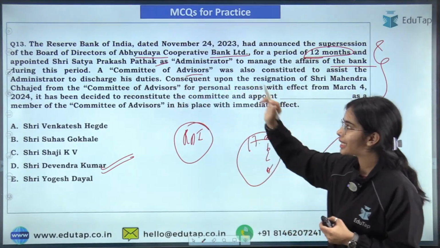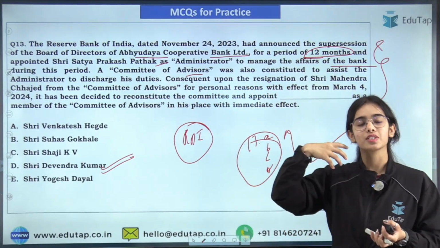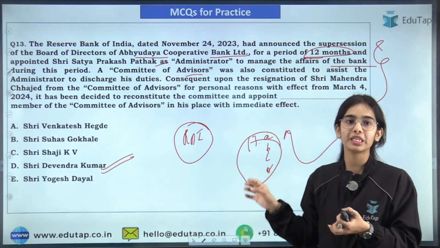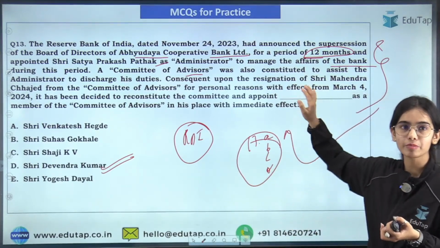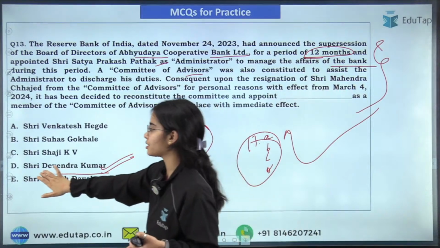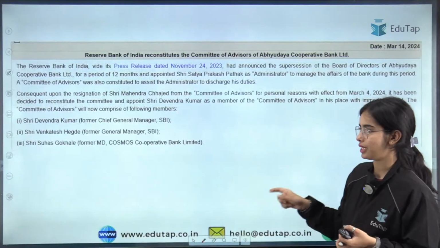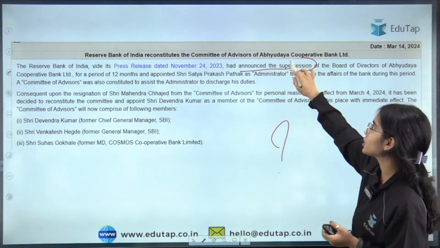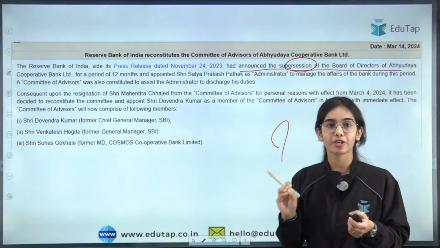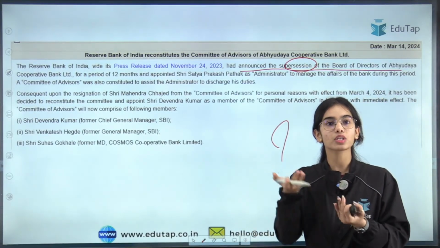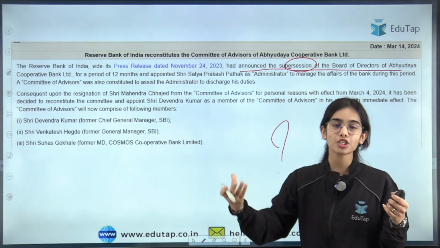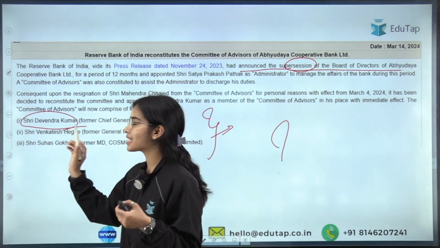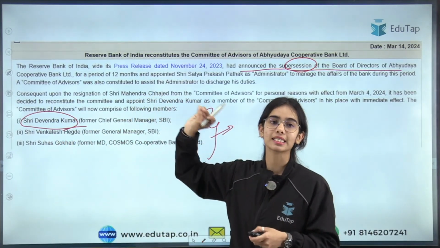Now this committee of advisors had 3 members. One of those members has moved out from the committee. So replacing Shri Mahendra, Shri Devendra has taken the position of member of the committee. So this is the complete idea: the RBI announced that it is superseding the board of directors of Abhyudaya Cooperative Bank for 12 months. An administrator was hired, Shri Satya Prakash Pathak. Before, Shri Mahendra was the member; now he has given up his position, and Shri Devendra has taken the position.